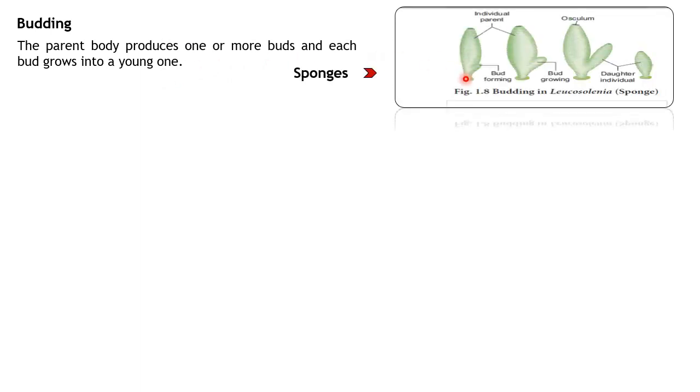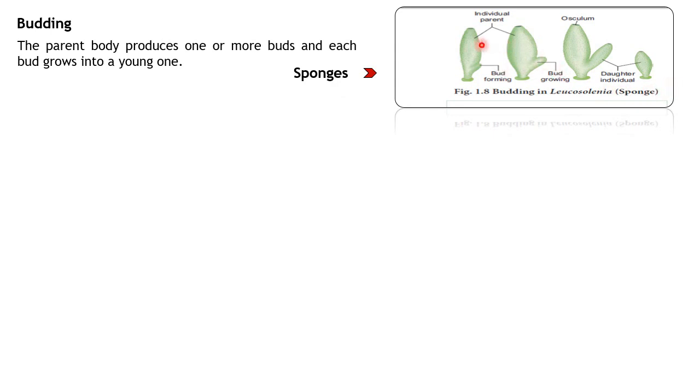So let's see with the example of sponge. You can see here, this is the sponge. It has an outgrowth, this bud forming, and it grows slowly. Once it has reached its maximum level, I mean the optimum condition, the bud constricts in the middle and detaches from the mother and grows as a new individual. So this simple process is known as budding.